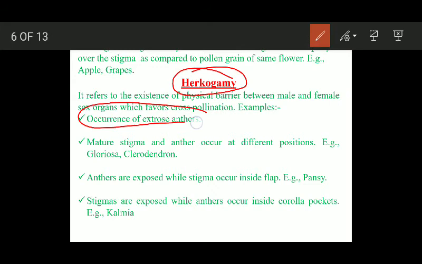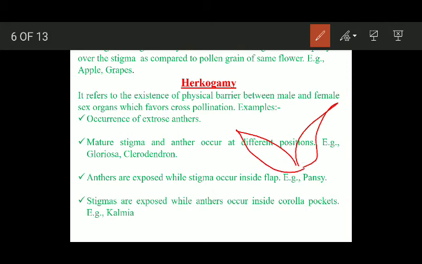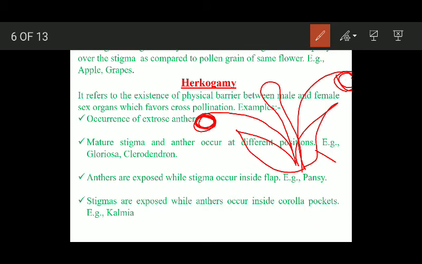Occurrence of extrose anthers. What does extrose anthers mean? Say this is a flower. These are the petals. Anthers are positioned like this. They are directed towards the periphery of the flower. They are located at the periphery of the flower. Okay, and this is the stigma. Obviously, the anthers located here, when they shed pollen grains, they will drop into the air. They will be carried away by the wind instead of falling here. This is one of the examples of hercogamy. So occurrence of extrose anthers is one of the examples of hercogamy.